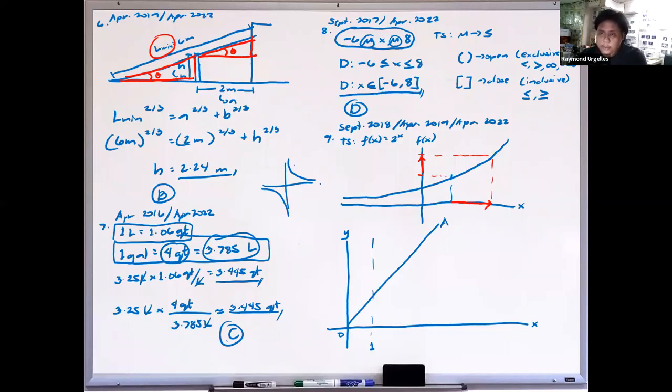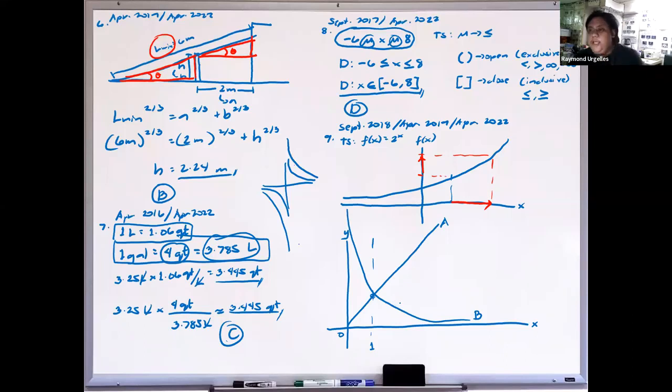Since naka-multiply siya by c, aangat lang, di ba? Kumbaga, aangat lang dito yung values natin. Okay? And again, if we assume na pareho lang yung value ng letter A at letter B, ibig sabihin dito rin tatama yung c over x. Kasi at x is equal to 1, g of x is equal to c, di ba? So ganito yung lalabas na graph natin. Makikita natin at values of x greater than 1, mas malaki yung A. Ito yung letter B. So B is always smaller than A, di ba? Kasi nasa baba siya ng graph natin.